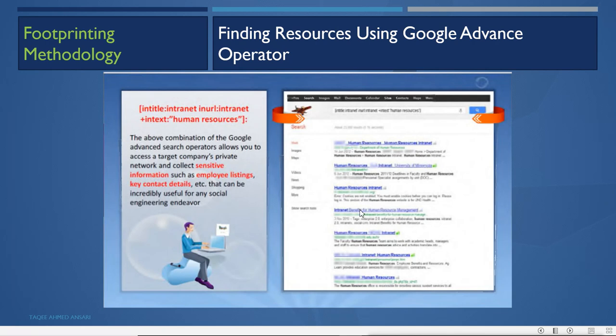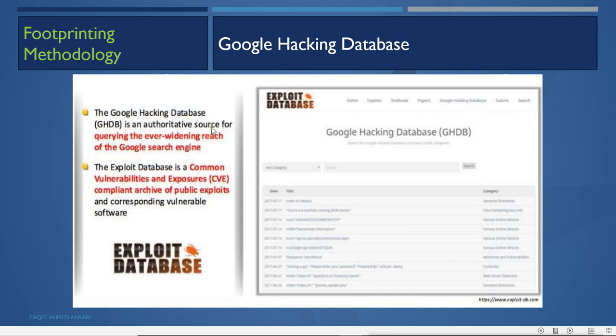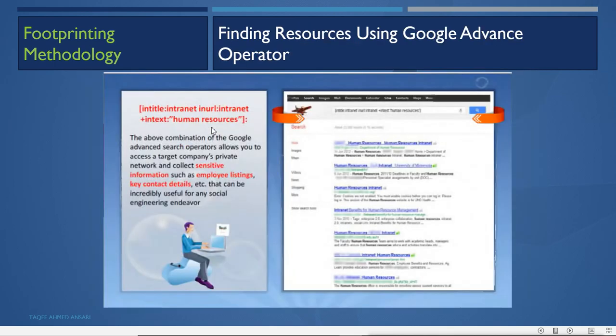It will not show you all the information exactly as you are looking for. Google will sometimes show you what is human resources, what is intranet, what is a URL, and that kind of thing. So it may show you some of those results also, but you have to find some interesting results among all the results it shows.